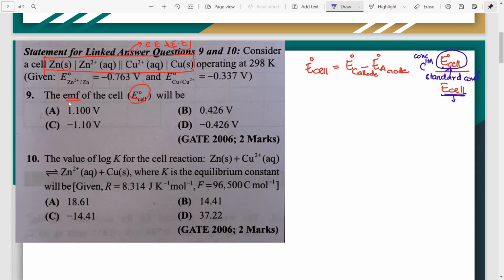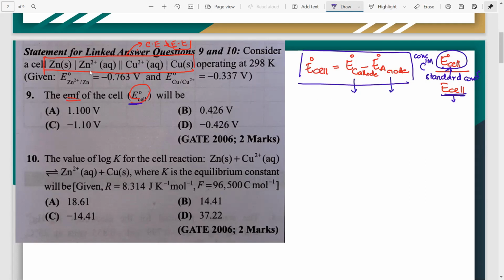In this case, they have asked you the standard EMF, so you don't have to worry about anything major. Whenever there is standard EMF, this is the simple formula you have to follow. For E cell, the formula is different. So for E0 cell, it is E0 cathode minus E0 anode. Now you have to figure out what is the cathode and what is the anode.